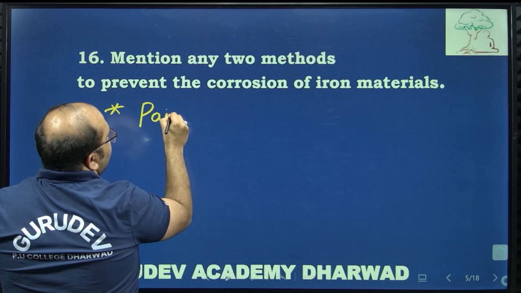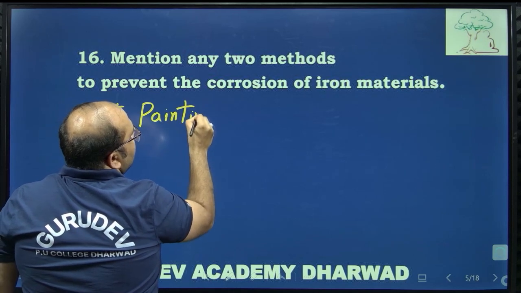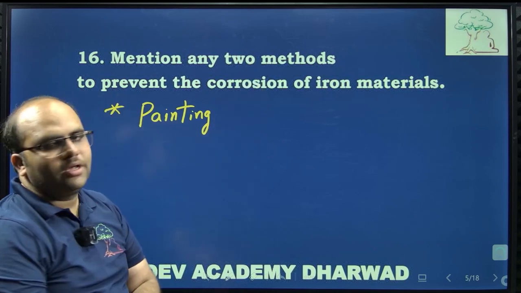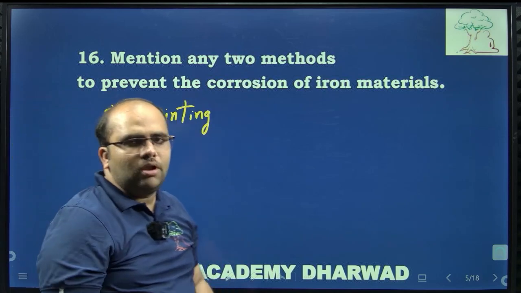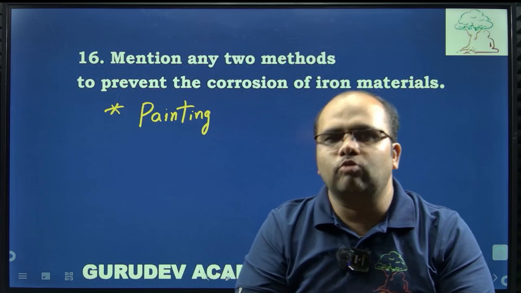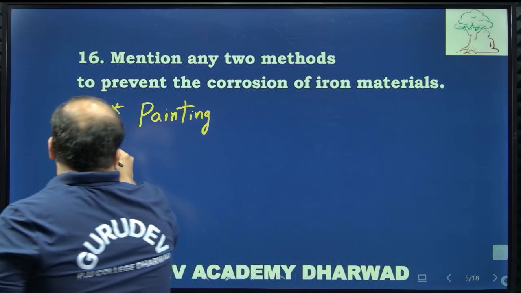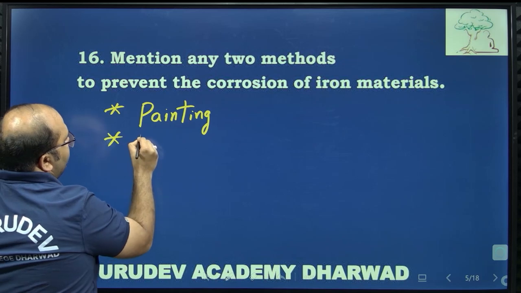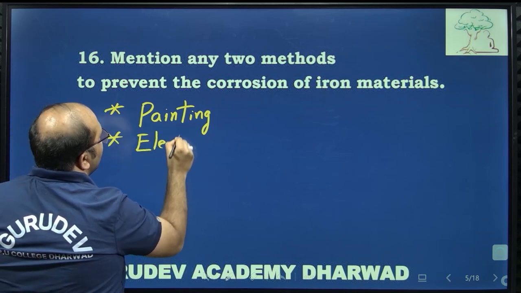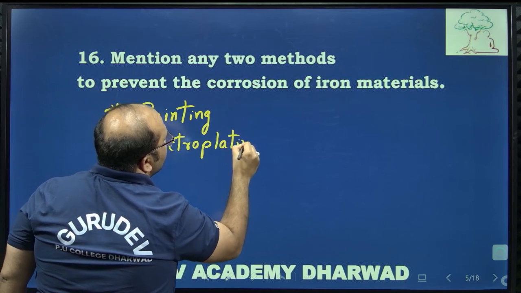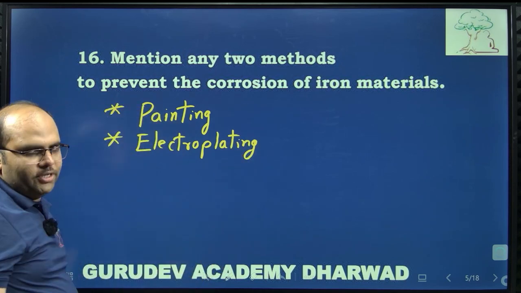We are using painting. We are doing the painting here so that we can stop the corrosion. Corrosion, what is it? Iron atoms react with water molecules or get oxidized with air, which goes on to form the corrosion, nothing but rust. So by painting we can control it. Or the second method, we can apply electroplating. Electroplating is another method.